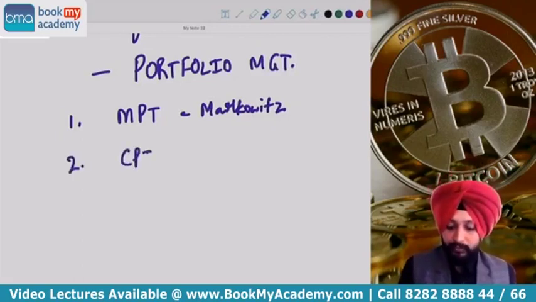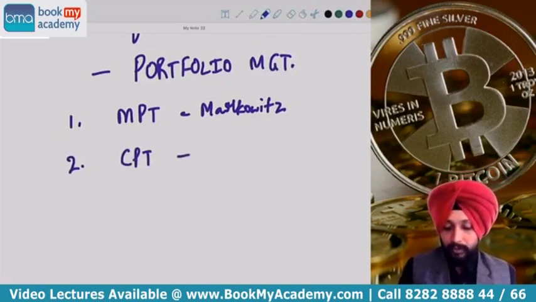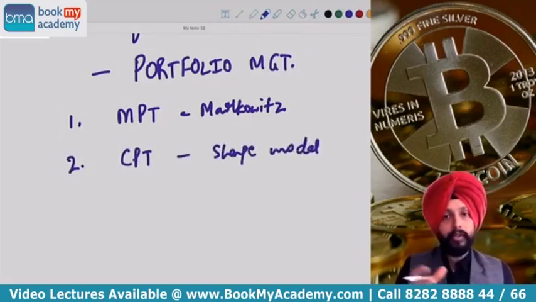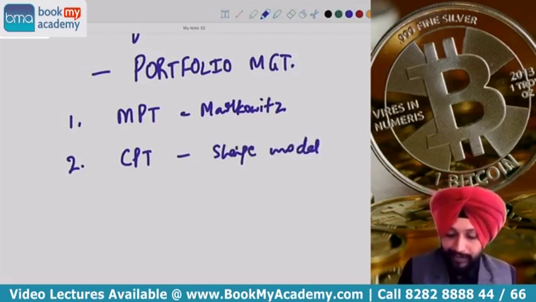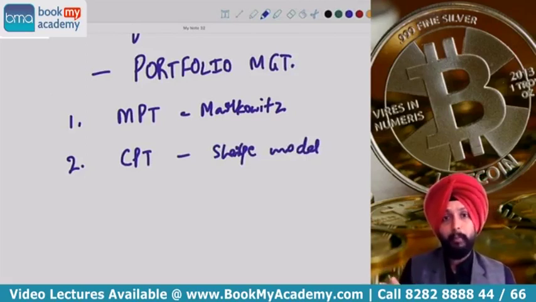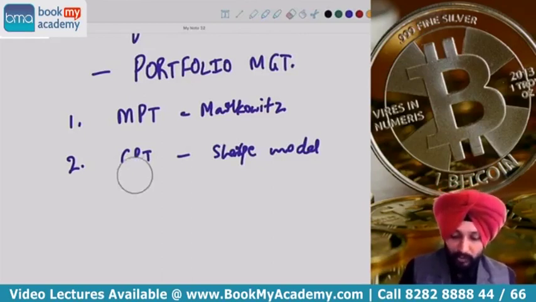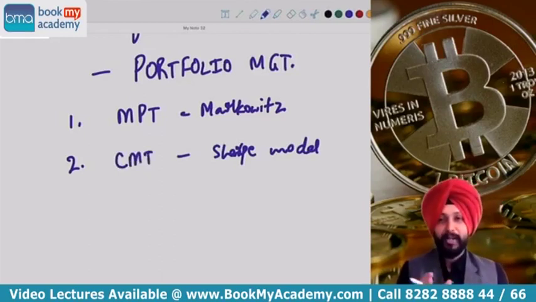The second theory that we studied, guys, was called capital market theory. The capital market theory, they can also use the words Sharpe model or the Sharpe index model. They can use these two terms. If they are referring to capital market theory, CMT this is. I wrote CPT, we cleared that long back. We don't want to go back to those days. Okay, CMT, capital market theory.